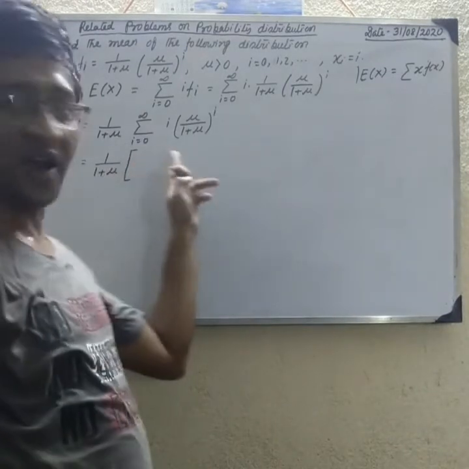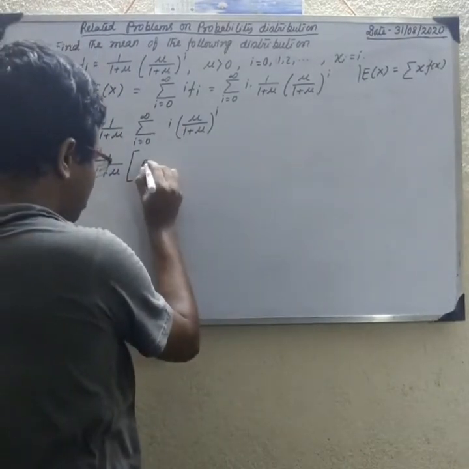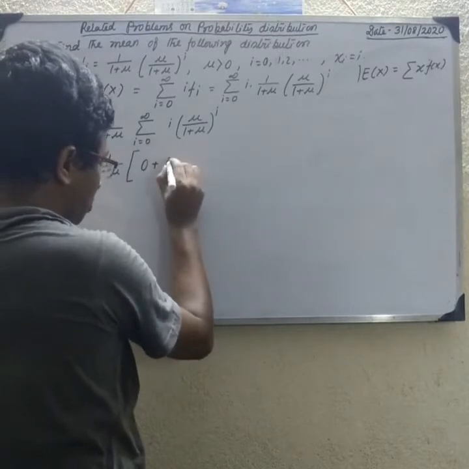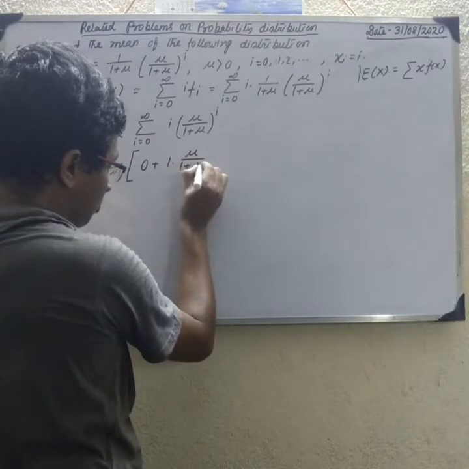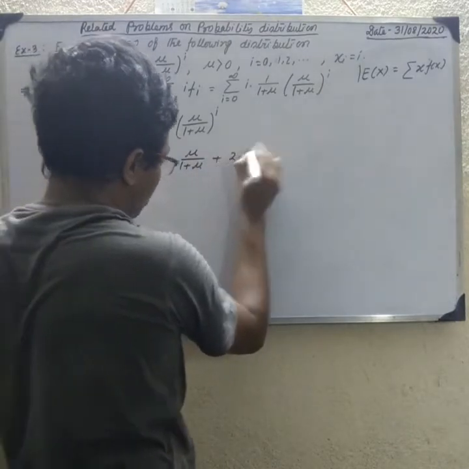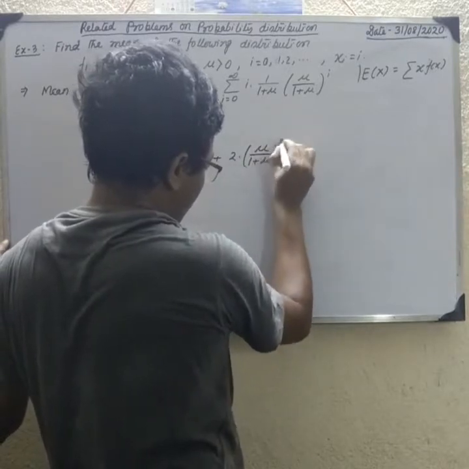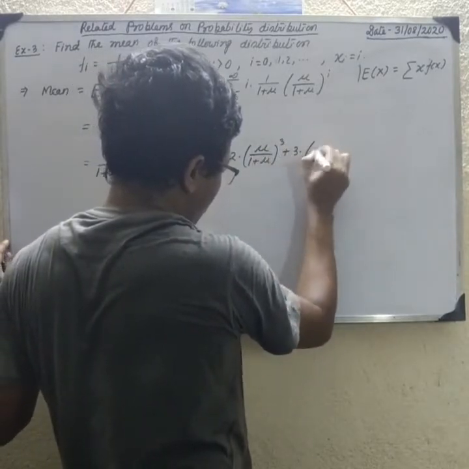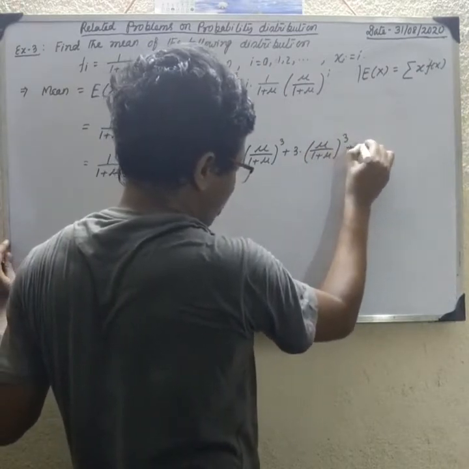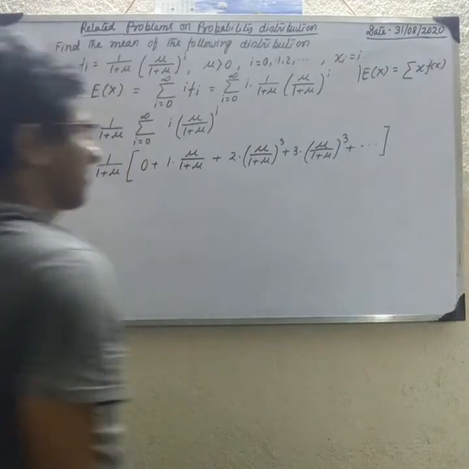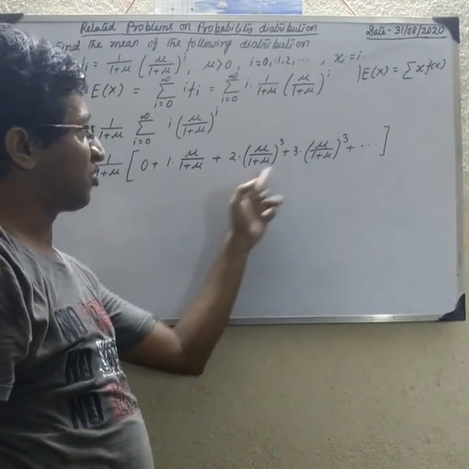First put the value of i equal to 0. If we put i equal to 0, then the first term is 0. The second term is i equal to 1: 1 into mu by 1 plus mu, plus 2 into mu by 1 plus mu whole square, plus 3 into mu by 1 plus mu whole cube, and so on. We just put the values i equal to 0, 1, 2, 3, and so on.